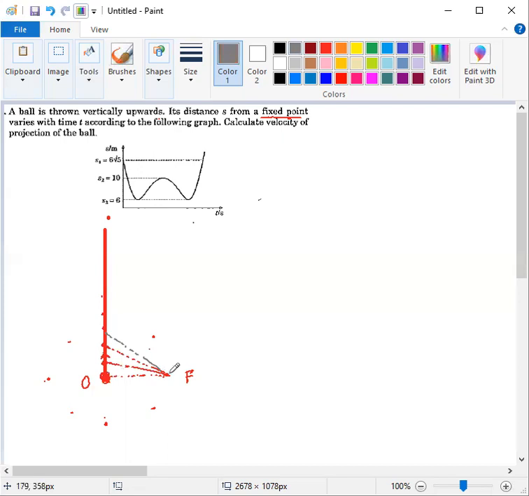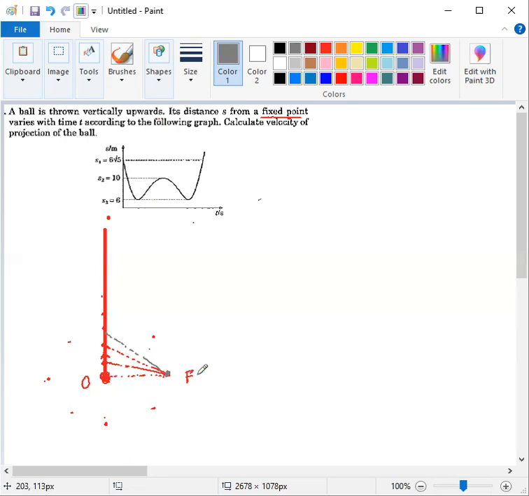So if the point of observation or the fixed point is here, then we see that the distance gradually increases. But here it is given in our question that the separation from the point of observation, or from the fixed point to the object, is gradually decreasing.